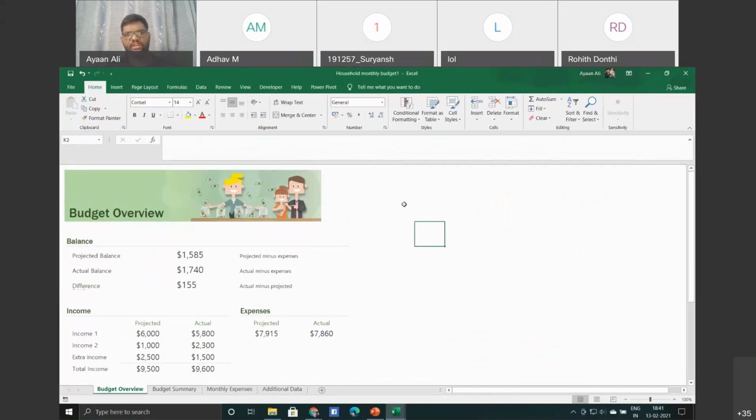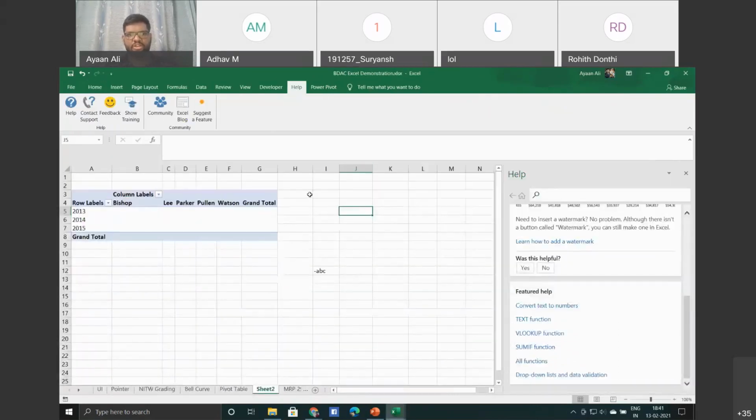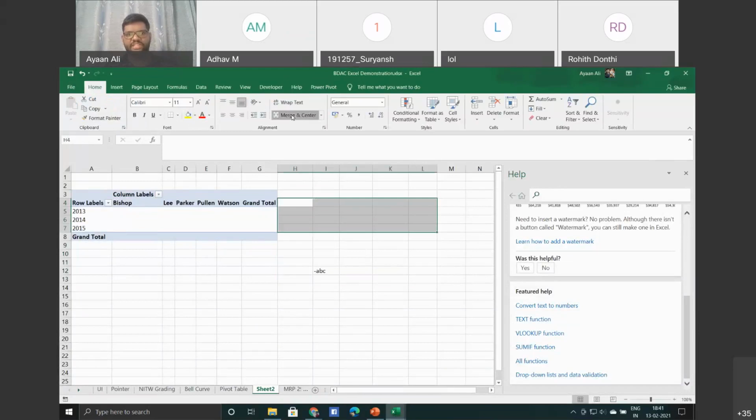Here, now see, actually, those who may not have covered this part, this is basically called merge and center. Now if you select these cells and go to Home and press merge and center, the data will look much cleaner.